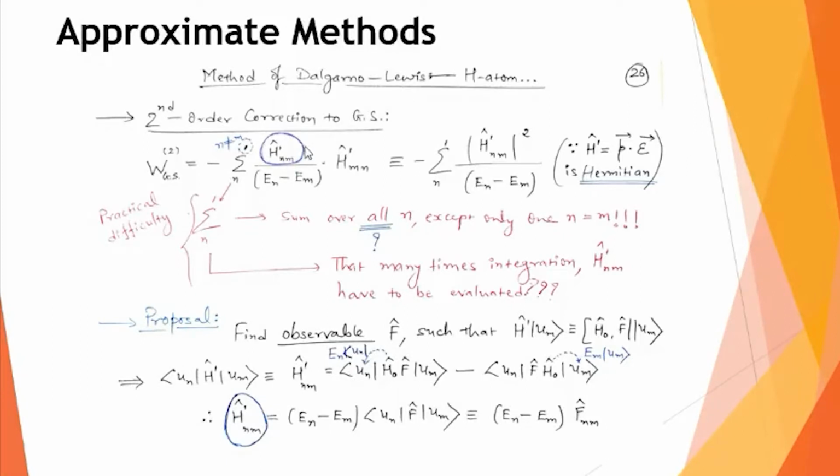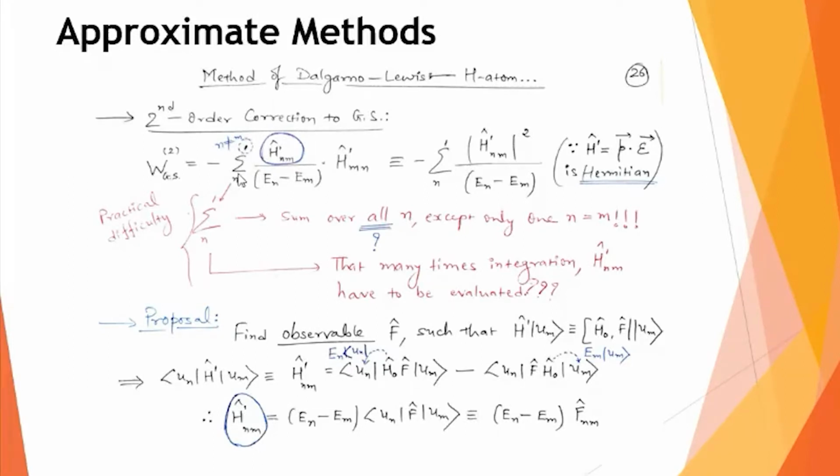The only thing is that you are not allowed to take n equal to m. Otherwise, as we have already discussed, if you take n and m equal, this denominator will be 0, making this term diverge or become infinite. So we put a restriction that n equal to m will not be taken. Otherwise, you can consider all possible values of n.